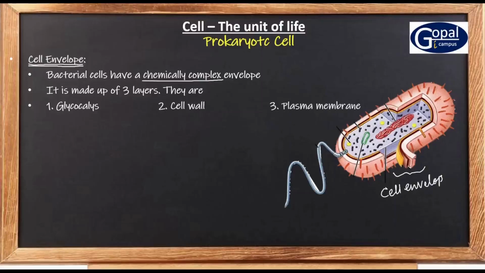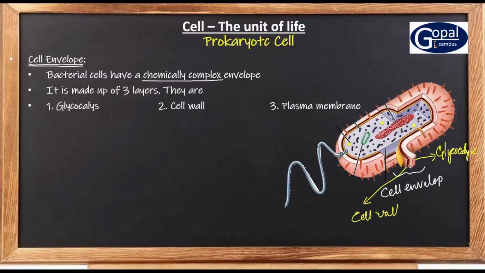So what is glycocalyx, what is the cell wall? This outermost layer is called glycocalyx. And the layer present below this is the cell wall.